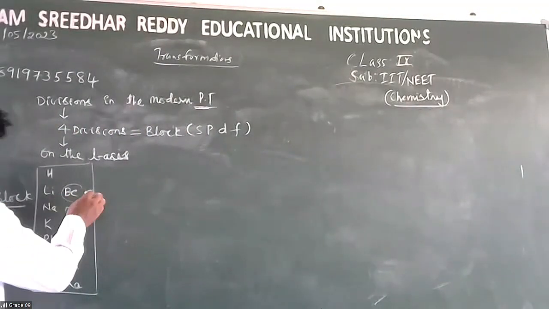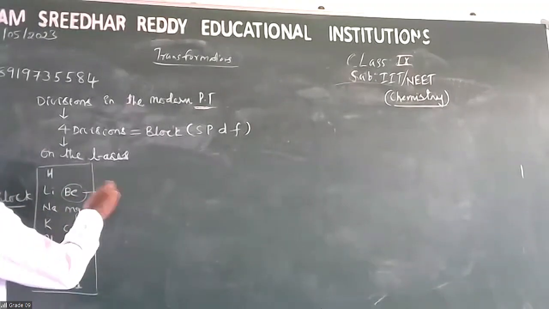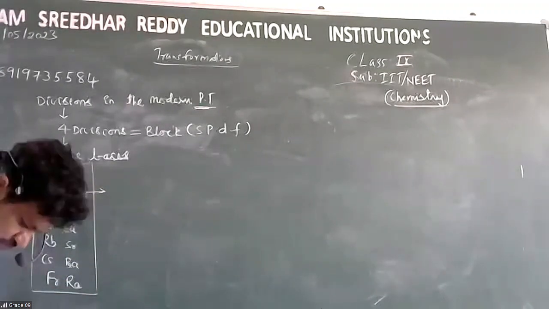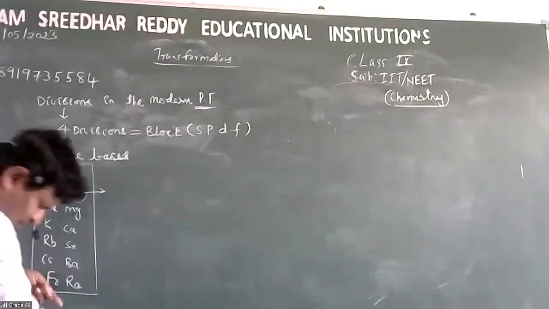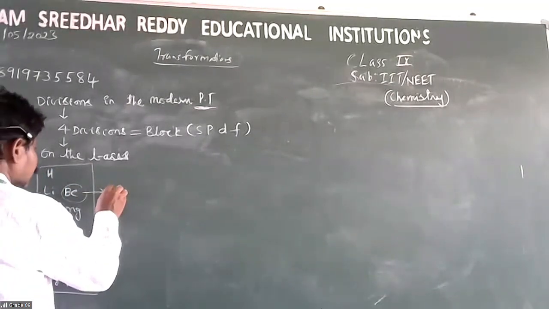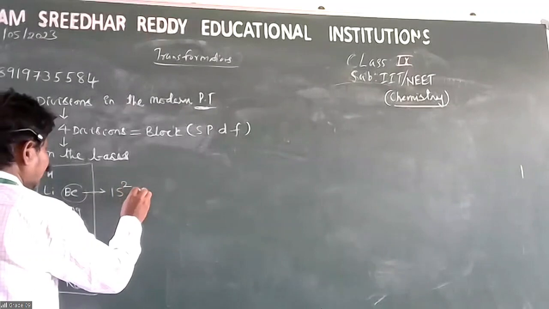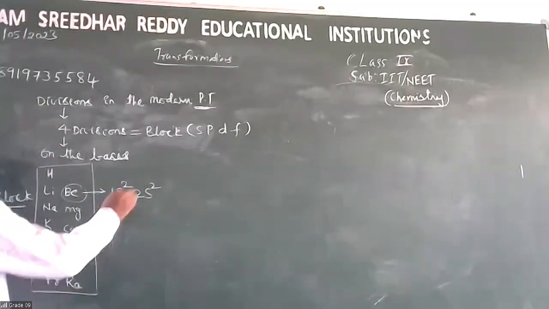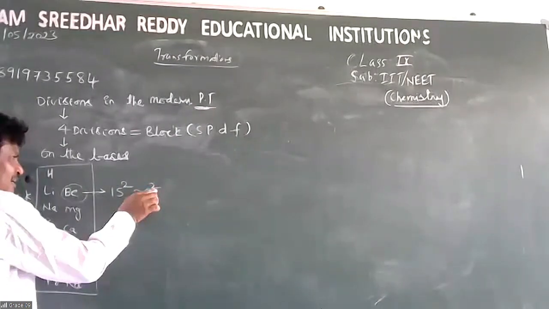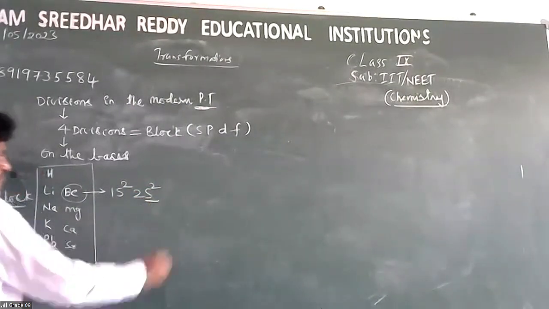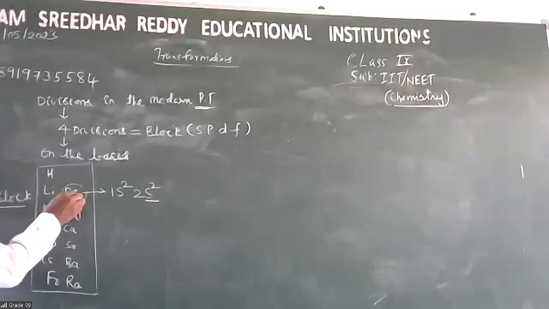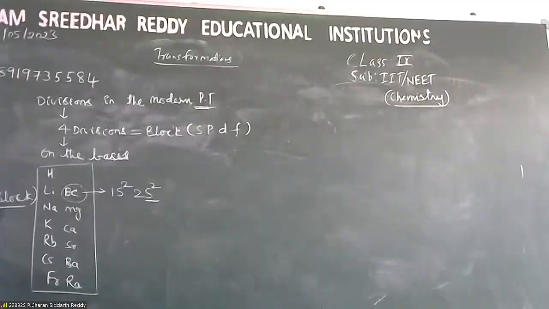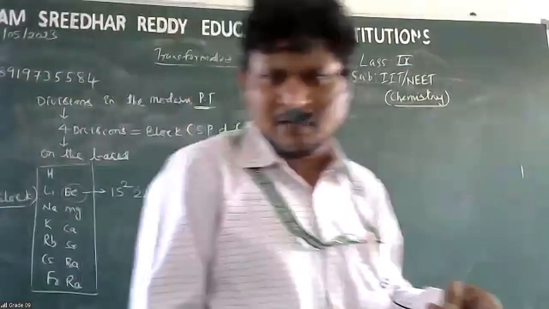See, if you write the electronic configuration of beryllium, it is 1s2, 2s2. That means the last electron enters which subshell? S orbital, sir. So beryllium belongs to which block? S block. That is the reason. Okay? Good.